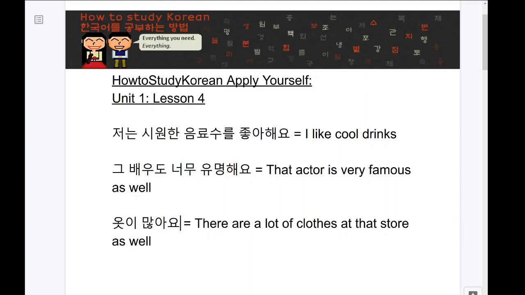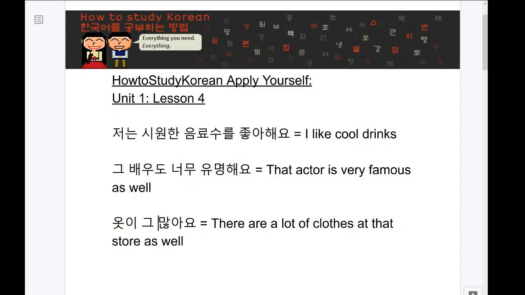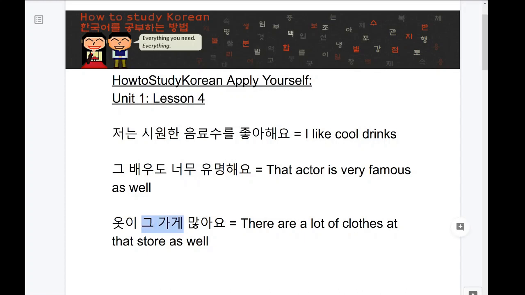I want to indicate that there are a lot of clothes at that store. So if I want to indicate that, I can write that. And again, you could use 저 if you want, but I'll use 그. And 가게 is the word for store. But right now, because that's the location, 그 가게 is the location in which there are a lot of clothes, I need to add the location marking particle 에 onto it.